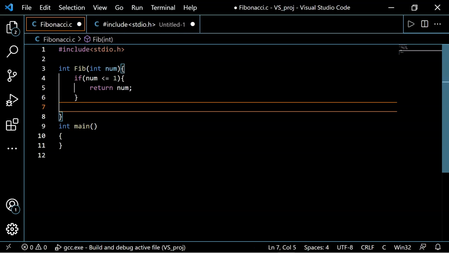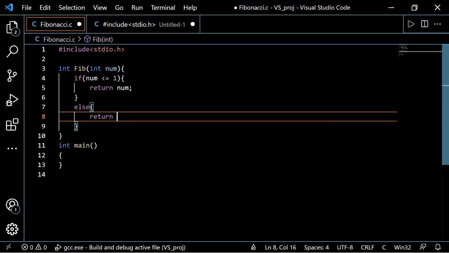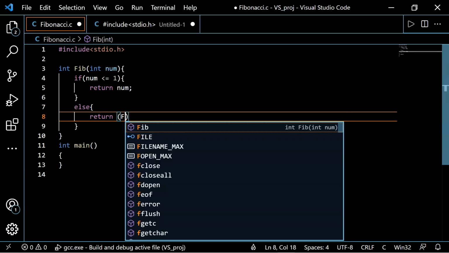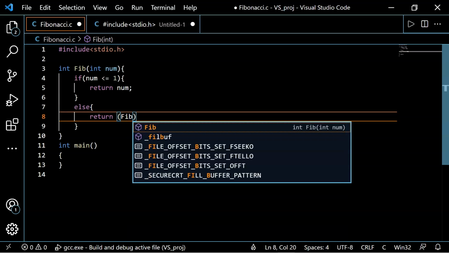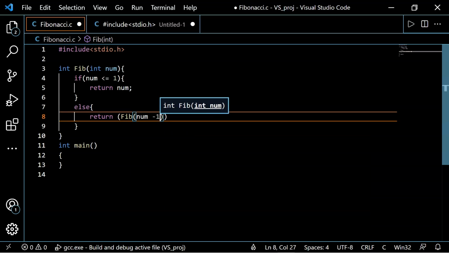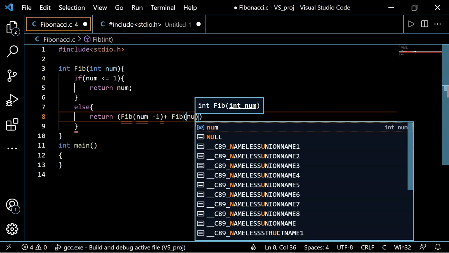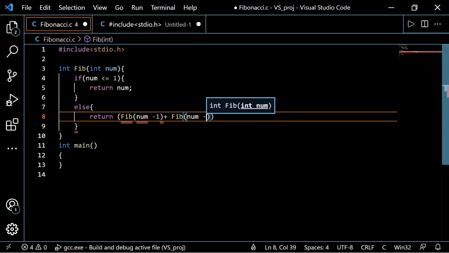Otherwise, we'll have to calculate the Fibonacci number by making a recursive call. So for that, we'll write the else condition: return fib(num minus 1) plus fib(num minus 2).